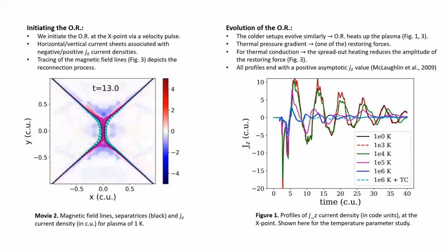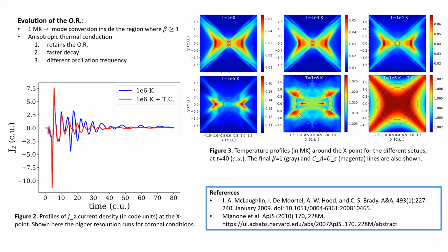as it is obvious, especially for the hotter plasma cases of 1 megakelvin. By focusing on the case with 1 megakelvin, we have performed also higher resolution runs, and we have come to some interesting conclusions. First of all, the case with 1 megakelvin base temperature exhibits extensive mode conversion inside the region where plasma beta is greater or equal to 1, which has an effect on the JZ current density, as shown in figure 2.